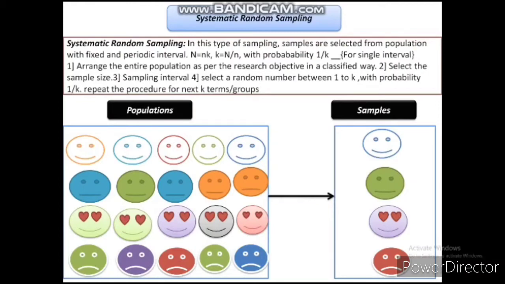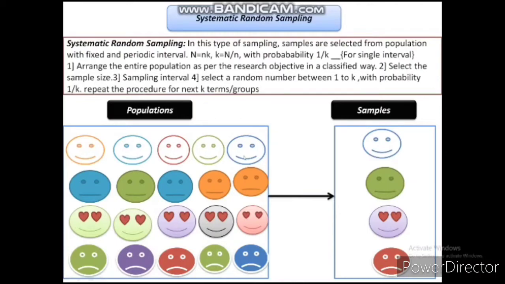Then we will select the sample size, like what would be my sample size? So here I have selected 4. Then the sampling interval. Sampling interval is fixed: 1, 2, 3, 4, 5.